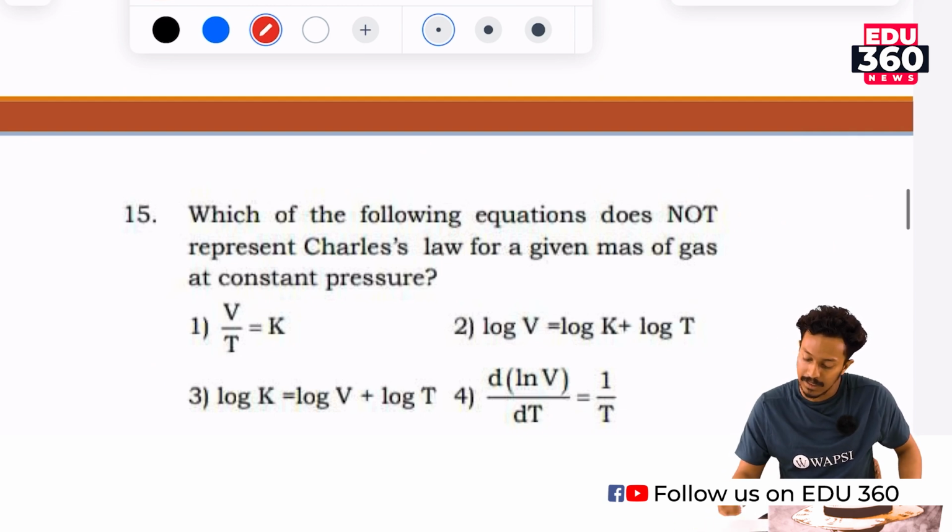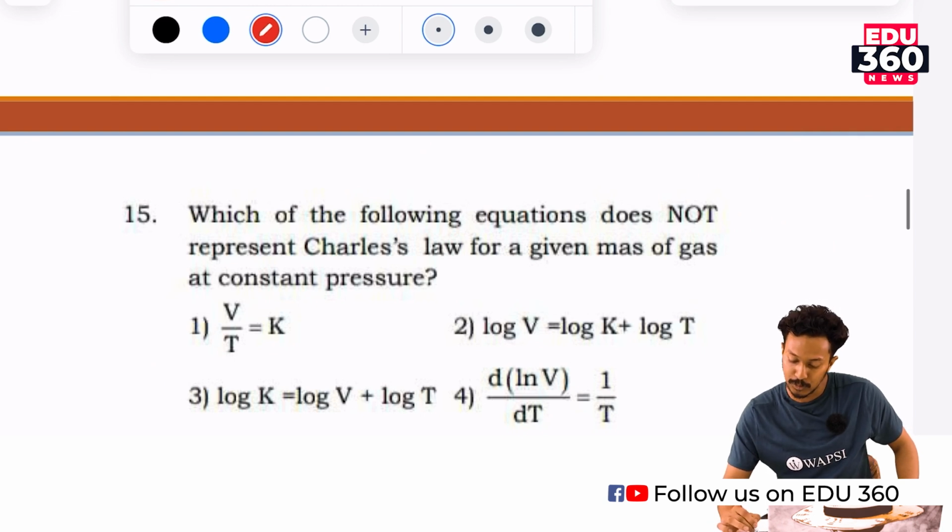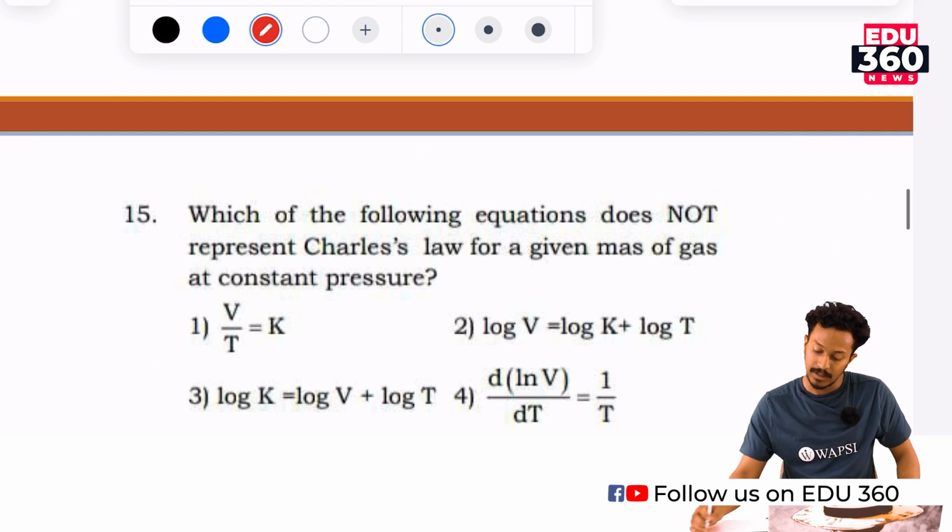Taking the logarithm, log V is equal to log k plus log T. So, option 2 is also correct.